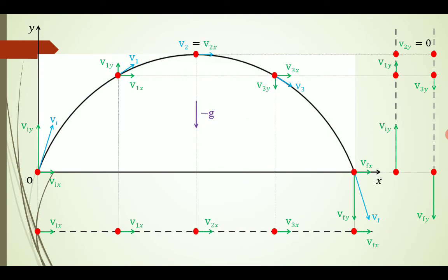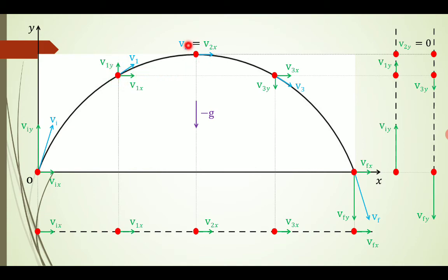Here we can see that this is our initial point of projection, from where the projectile is projected with velocity vi, making some oblique angle with the horizontal. This velocity vector is divided into two components, horizontal component and vertical component, vix and viy. It reaches this position, where the velocity is v1, again divided into two components. We can see that the horizontal component is approaching the maximum and here the vertical is going up, increasing.